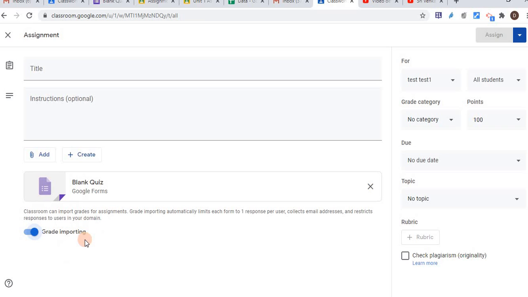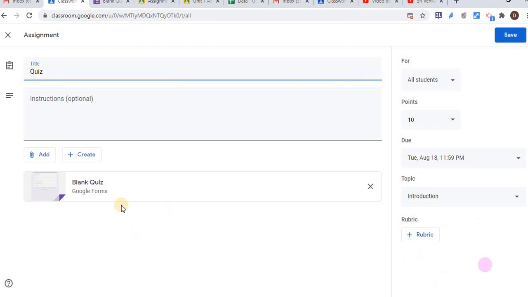So the import grading option is here, and that plagiarism check option is here. But in my personal account, no plagiarism check, no grade importing option, and also storage is another advantage. So that is the little bit of difference between the personal Gmail account holder and the G Suite account holder.